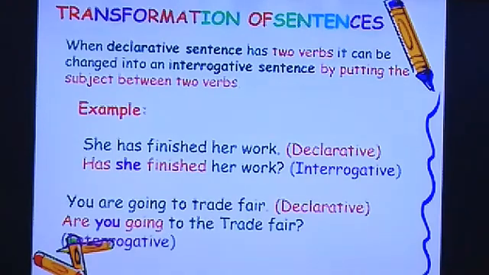Now another example is, "You are going to the trade fair." So it's a declarative. Now when you change to interrogative, "are" is a verb, "going" is a verb and "you" is a subject. So again we have placed the subject in between. "Are you going to the trade fair?" Ending with a question mark.